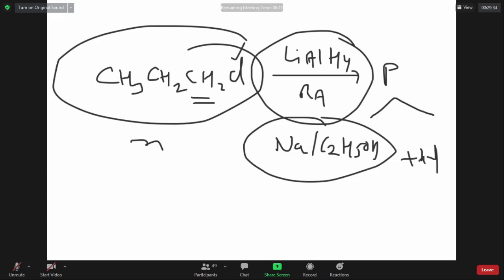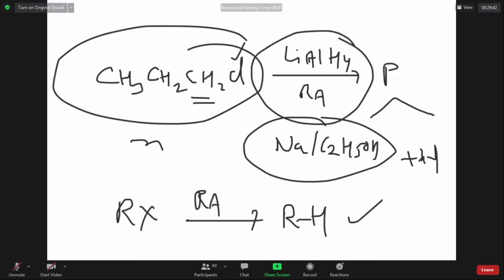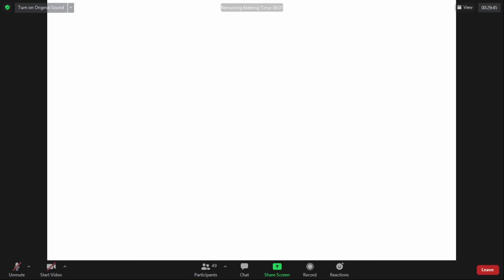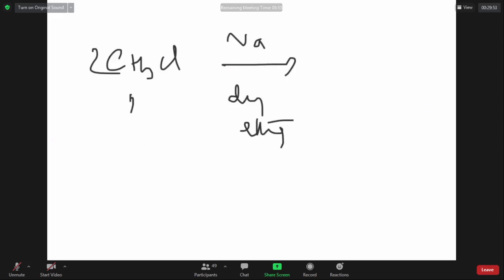Are you very clear, sir? This method of alkyl halide reaction with a reducing agent gives alkane with the same number of carbons. There is another reaction, sir. Alkyl halide reacts with sodium in dry ether. 2 moles will react to give alkane with double the number of carbons. What is the name of this reaction, sir?